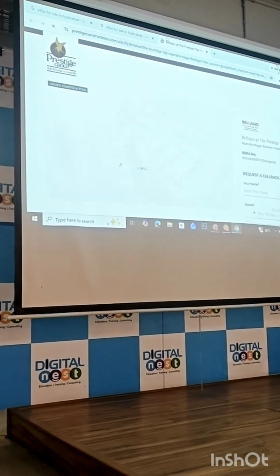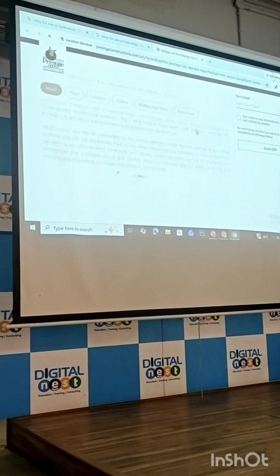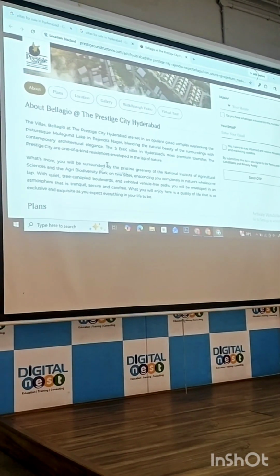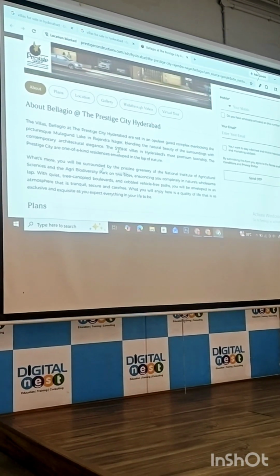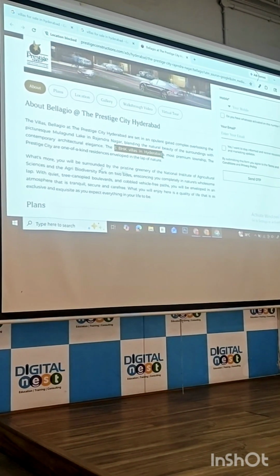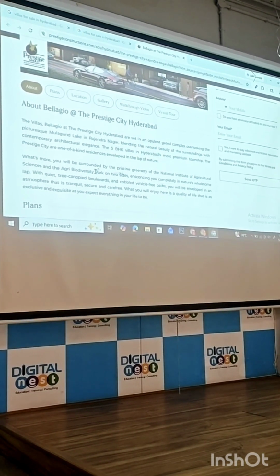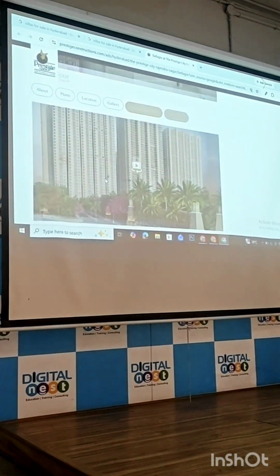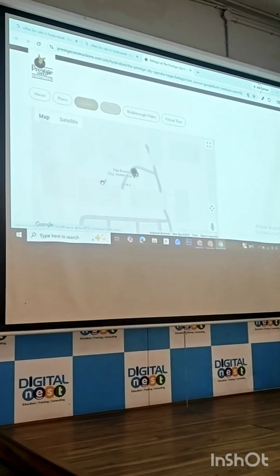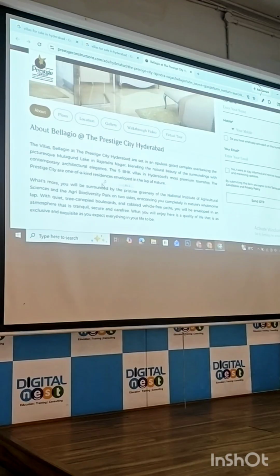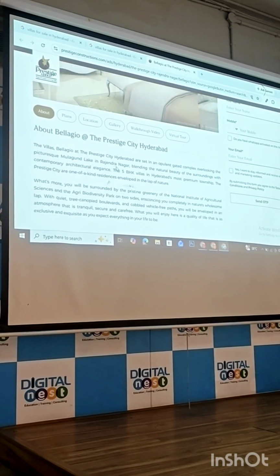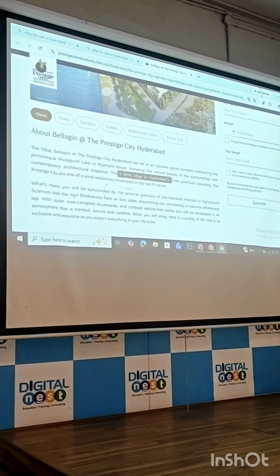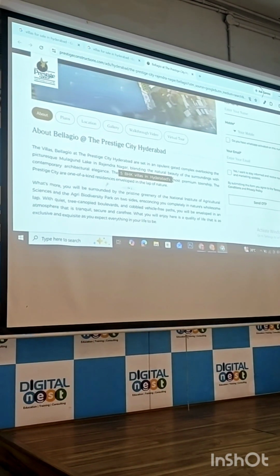I'll click on it. I came to this. Do you think the user will read all this information? No, no. What do you think they've added this for? To rank. Villas in Hyderabad. Keyword. Scroll down. See, only here they have added one small paragraph. Why did they add these paragraphs? Only to include the keywords in the paragraph. Because if you directly give keywords, it won't be attractive. So you should add small paragraphs in your landing page.